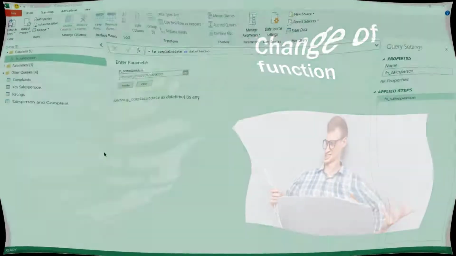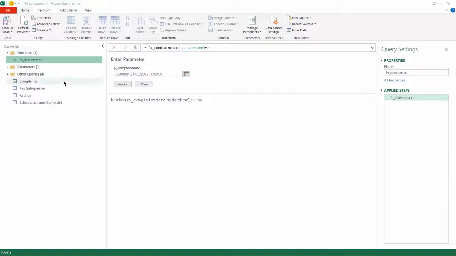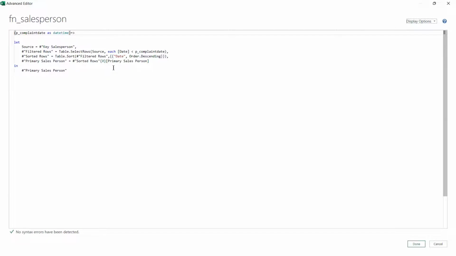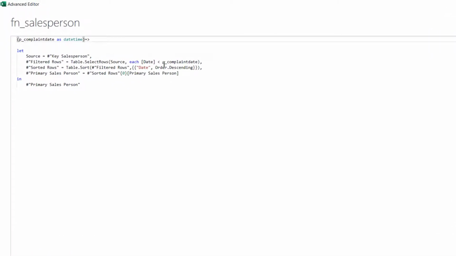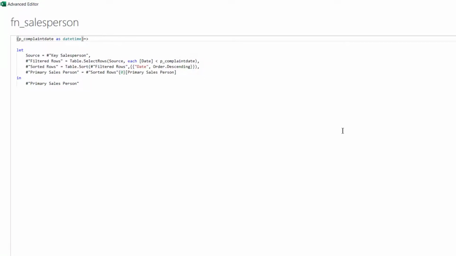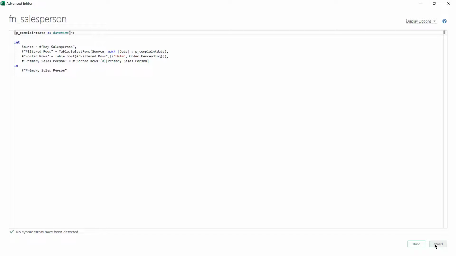Let's have a look. So to demonstrate this, we're going to use fn_salesperson. As we can see, we can't currently get access to any of the steps, perfectly normal for a function. So we need to go to the advanced editor in this case, because this is where it's been set up to be a function. So we can see we've got a parameter defined at the top, and then the parameters used within the steps of the function. So rather than having it internal to this particular query, we're going to create this as a parameter that anything can access.